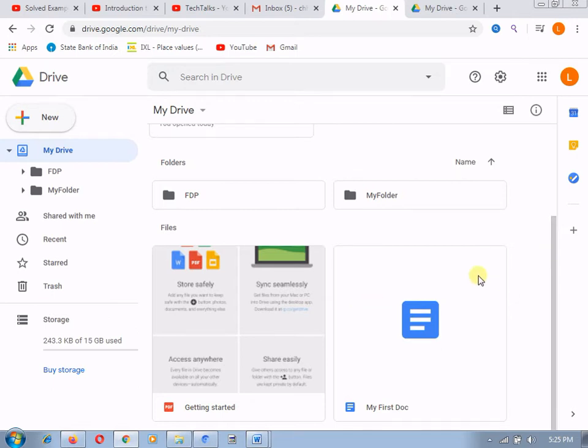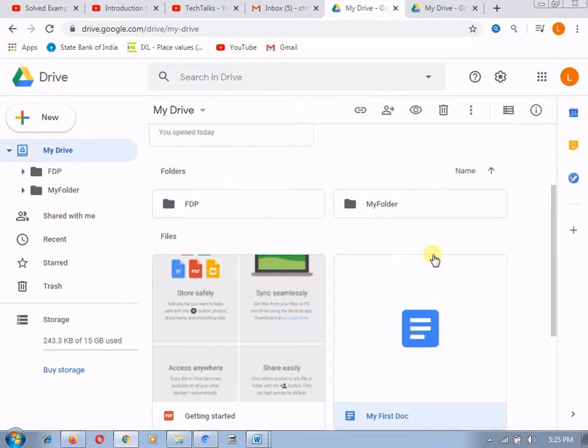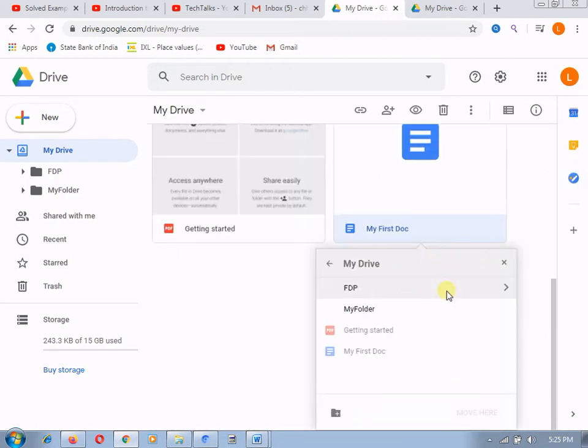Now suppose I want to move this document into my folder, what do I need to do? I will select this document, right click on it, and select move to, where I want to move.